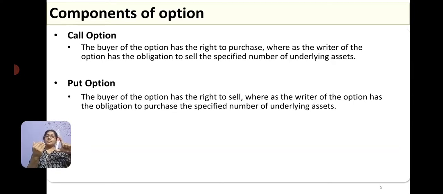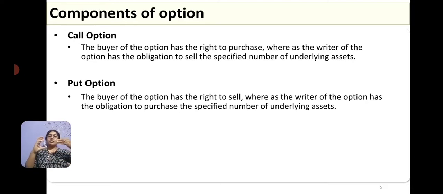That means they have the right to sell, because I have written an option to buy this for 100 rupees. Now in the market, on the day of execution, if this commodity is available for say 120 rupees, then the one who has bought this option to sell it to me will not execute it, because they can sell in the open market for 120. Why would they sell it to me for 100? As it's an option for them either to sell the commodity or not.